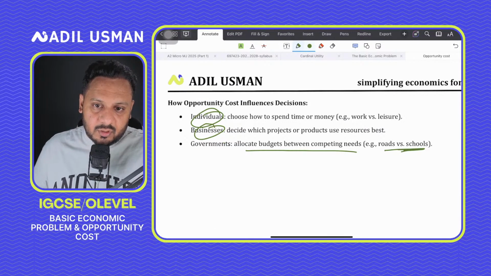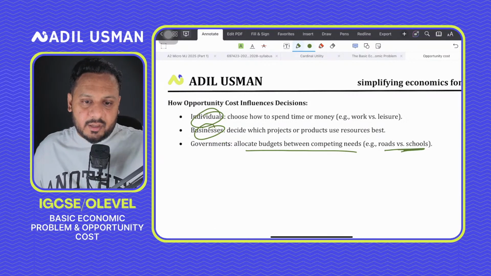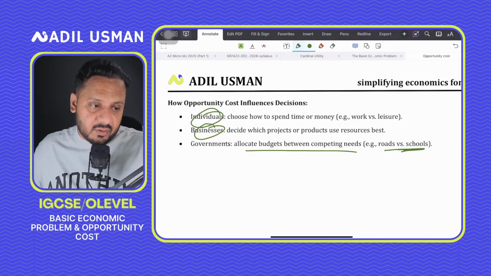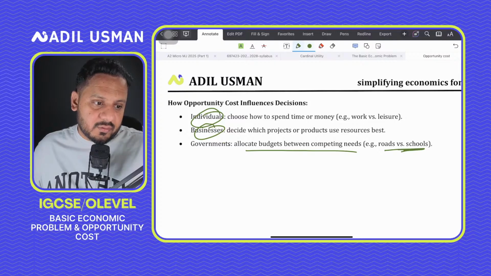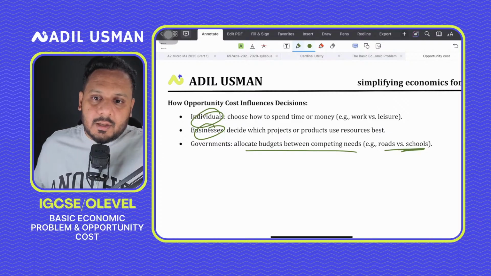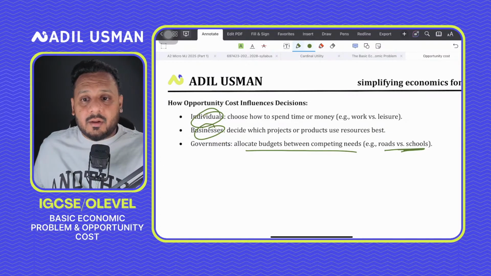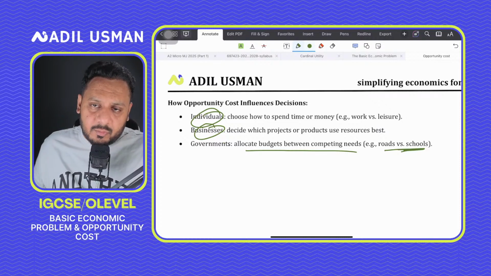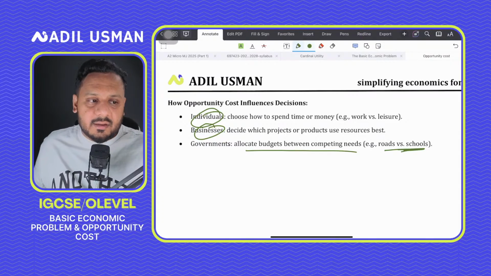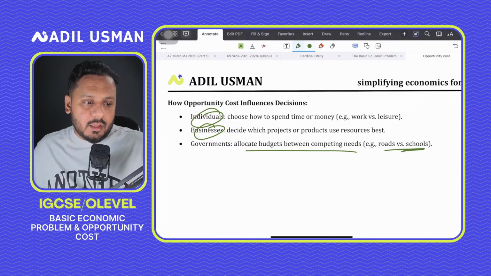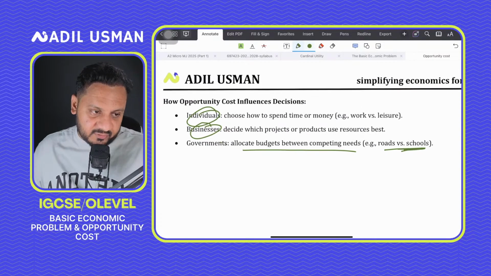Should we spend more on schools, or should we spend more on building roads, or should we spend more on defense, or buy more military equipment? So the government is also making decisions, right? The government is also making various decisions, right, guys?